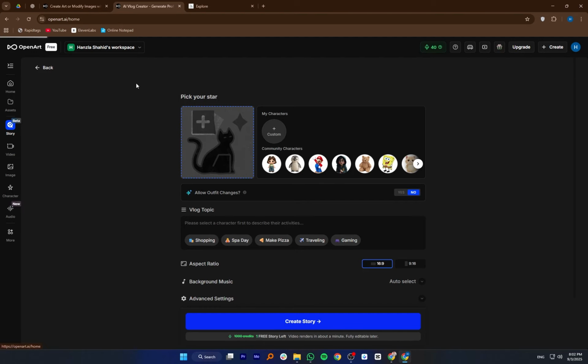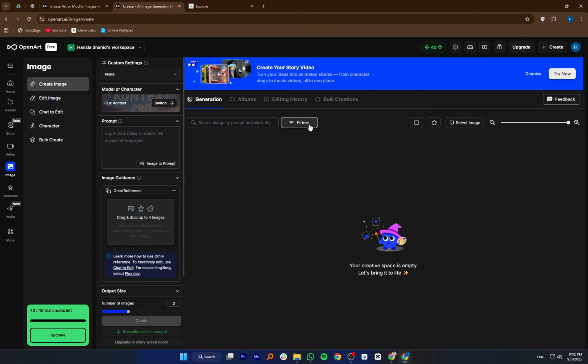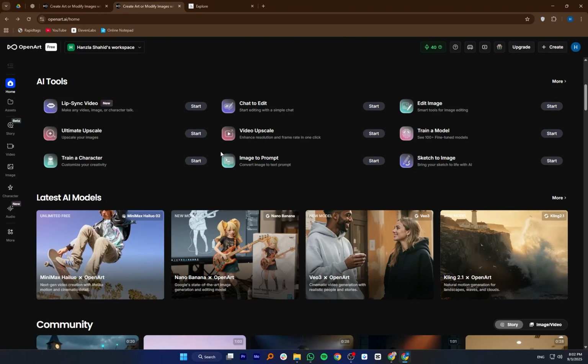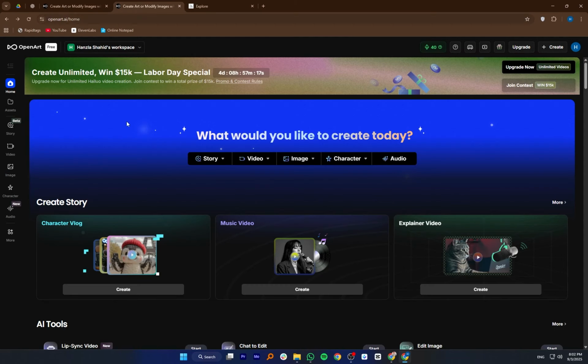OpenArt AI is also very good at keeping characters consistent across different images, which makes it useful for projects that need uniformity. However, some users find that it can be less reliable for complex or surreal prompts.